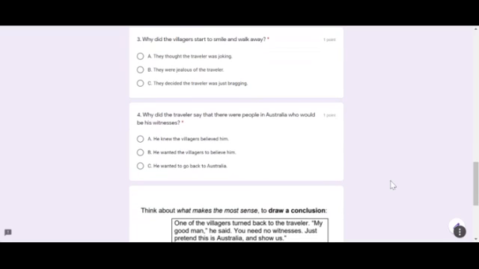Question 4. Why did the traveler say there were people in Australia who would be his witness? A. He knew the villagers believed him. B. He wanted the villagers to believe him. C. He wanted to go back to Australia.